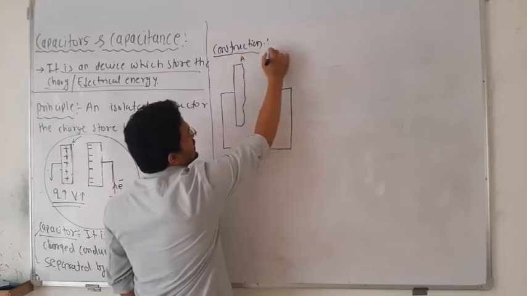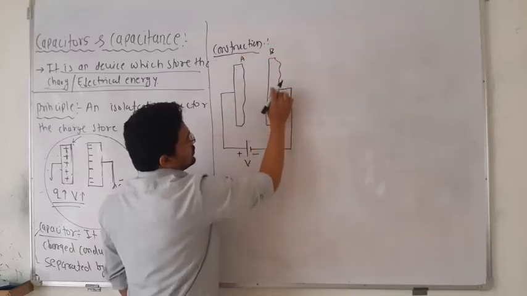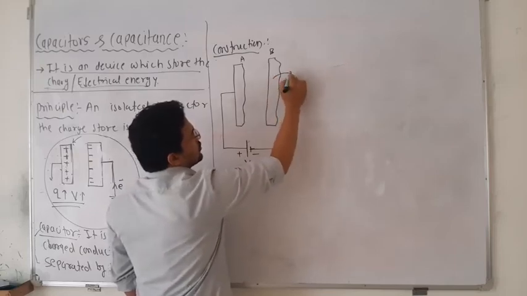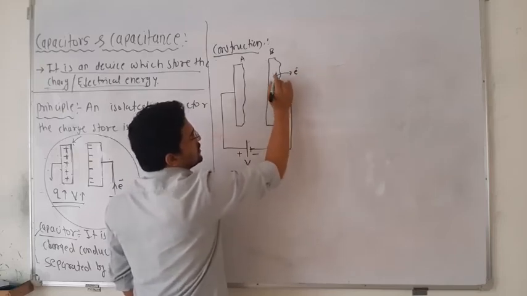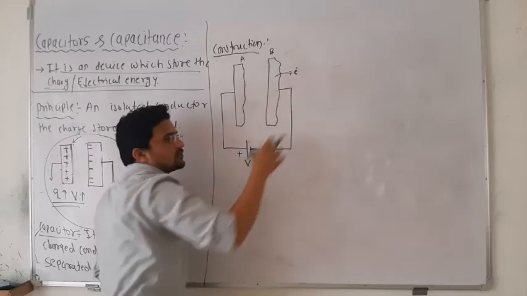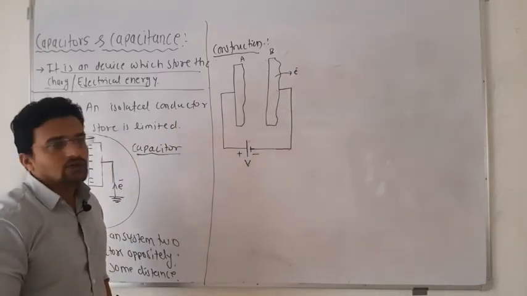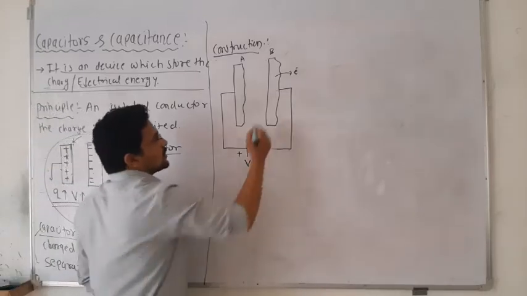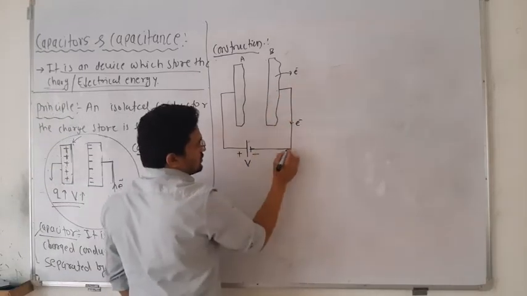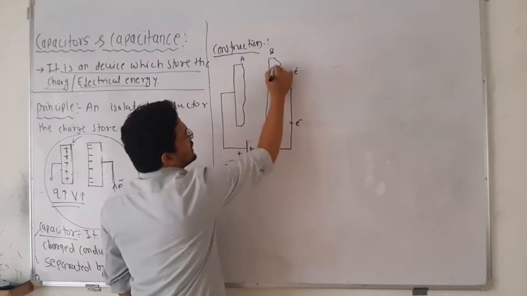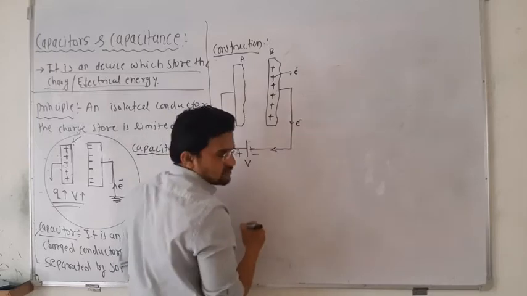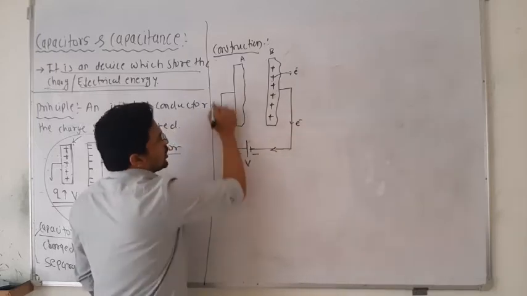I will mention here conductor A and conductor B. So this conductor loses electrons, and any body which loses electrons becomes positively charged. All these electrons travel in this direction, leaving behind a positive charge, and all these electrons will be accumulated here.